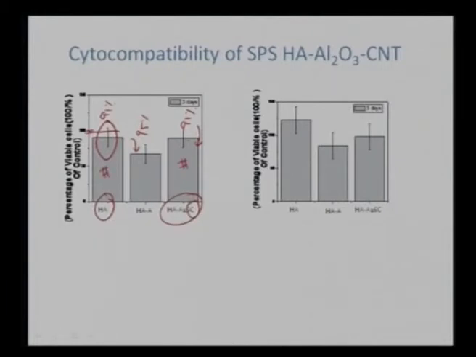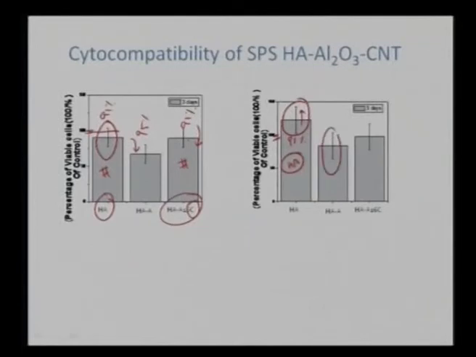Later on, for the hydroxyapatite alone, the cell viability has gone drastically up. The control sample is generally dense, and with enhanced porosity, because it is 91% dense, we do see much enhancement in the cell viability.